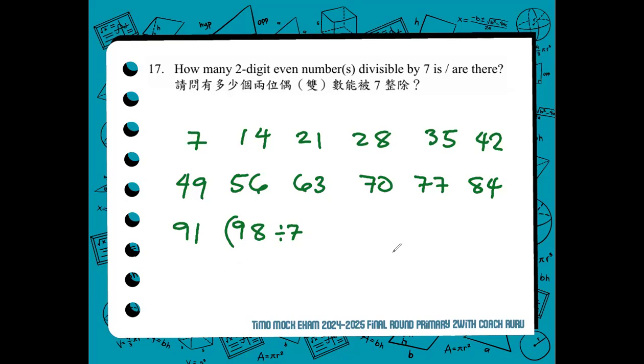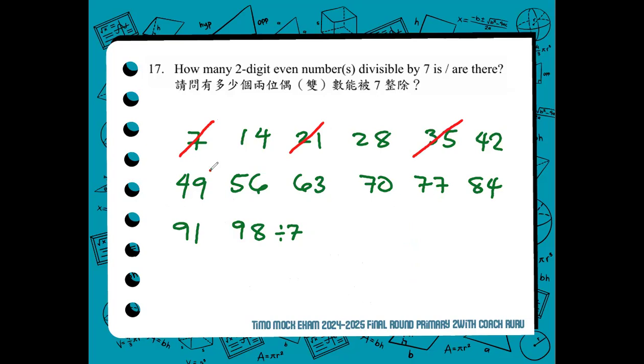The answer is 14. 14 times 7. 7 times 4, 28. 7 times 1, 7. Plus 2, 98. So you can see, these numbers are all divisible by 7 because these are skip count by 7, starting from 7. So, 7 is not included. 21 not included.